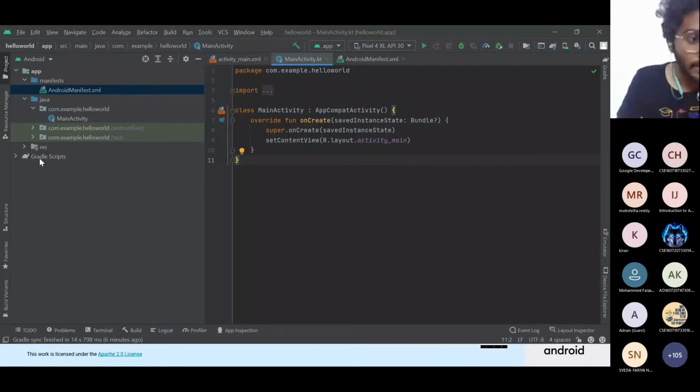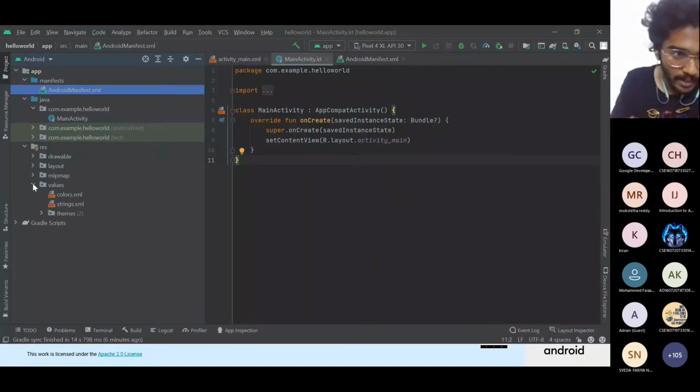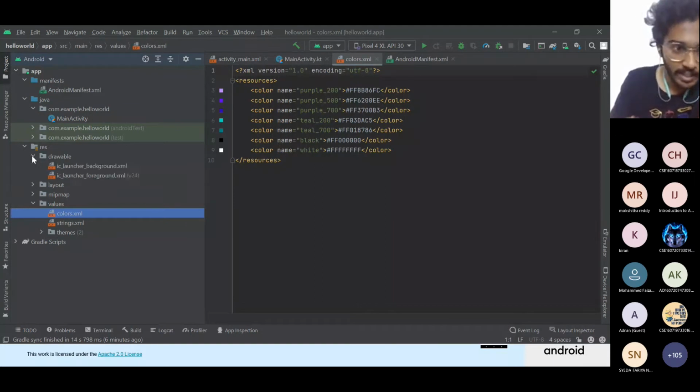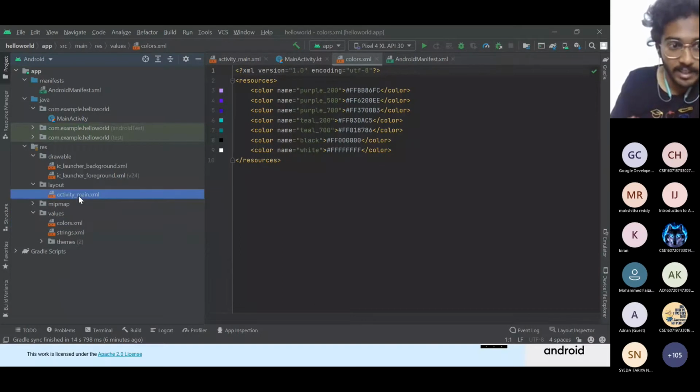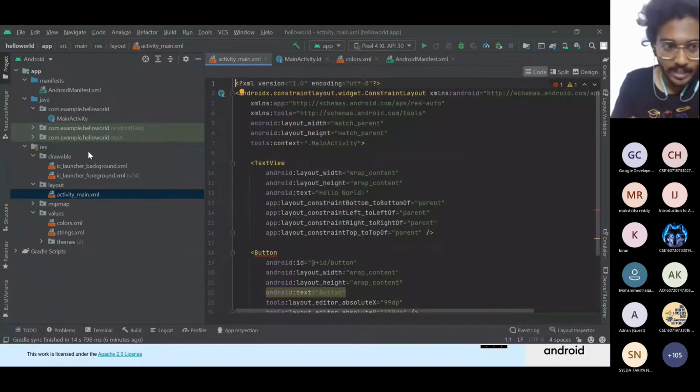Before that, you'll be able to see this res, right? In this we have drawables, layout, map, and values. In values, you will have all the color codes which you will be adding to your front-end application. In layouts, we'll be seeing the XML file in order to code the front-end part.